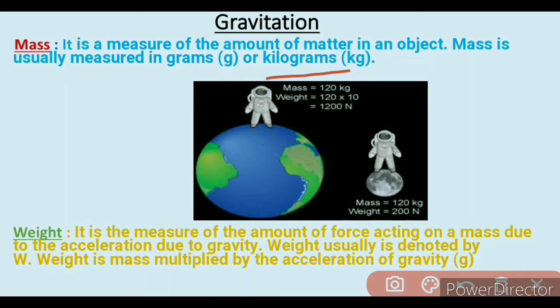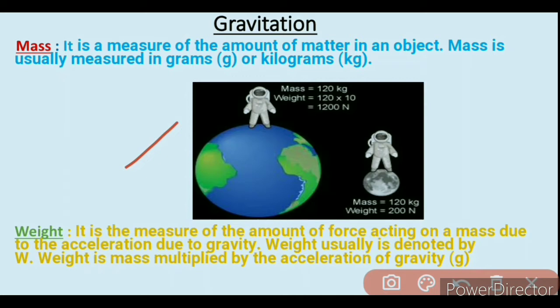Now we have the definition of weight. It is the measure of the amount of force acting on a mass due to acceleration due to gravity. That means it is a measure of gravitational pull on an object. Weight is usually denoted by W.